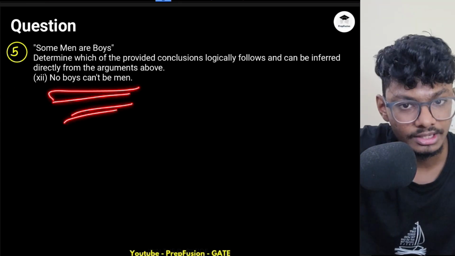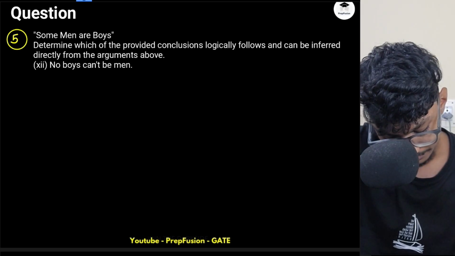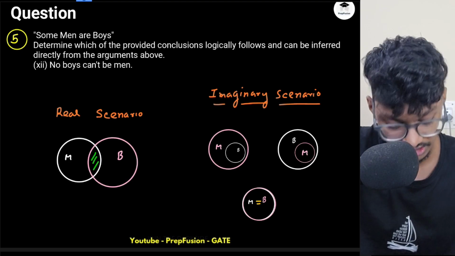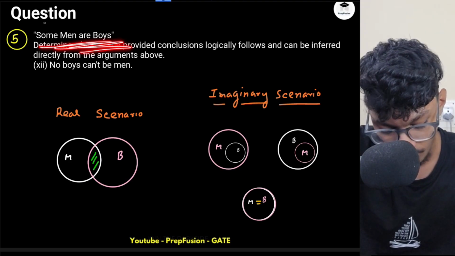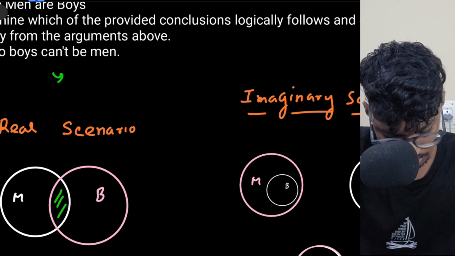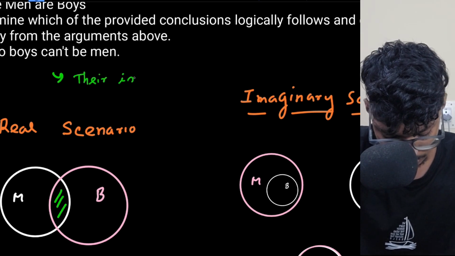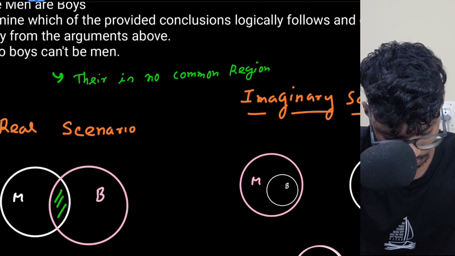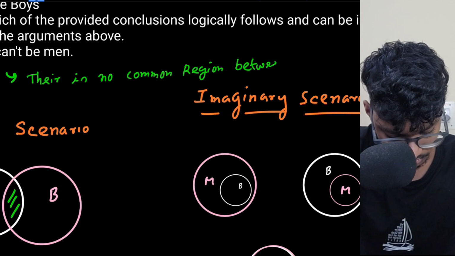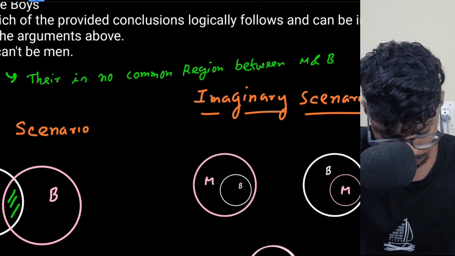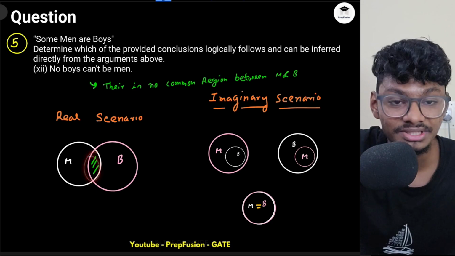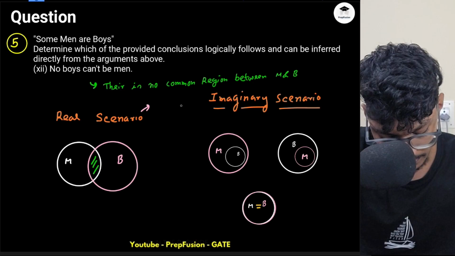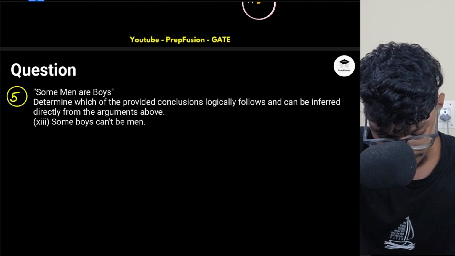No boys can't be men. Is there any scenario where no boys can be men? Okay. Is there any scenario? There is not a possible chance, because there has to be some common region. It is telling me there is no common region between men and boys. But it is not possible, because the statement has told me there has to be some common region between men and boys. So this will be definitely false.